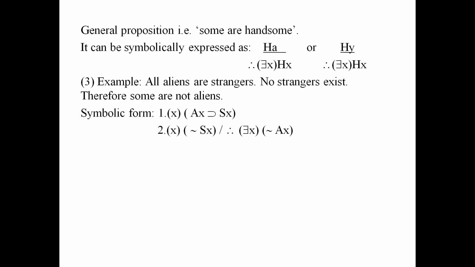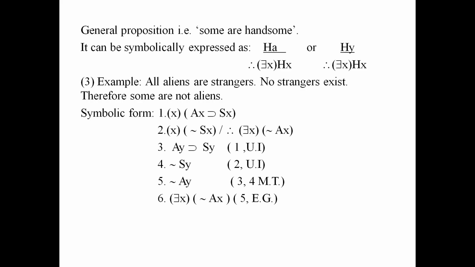Then second, universal quantifier curl sx. Then therefore the conclusion will be existential quantifier curl ax. Now here we are going to drop the universal quantifier and we can replace it by an arbitrarily selected individual or a constant. Both will do, a specific individual. So here we are replacing by y. So when we are dropping the first premise's universal quantifier, we will get ay horseshoe sy, first UI rule.